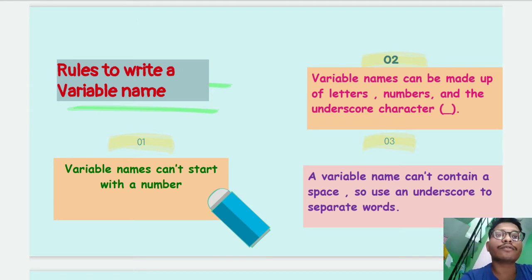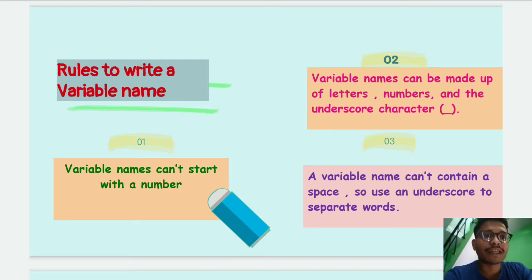Then what was the second rule? A variable name can be made up of letters, numbers, and the underscore character. It must be remembered that a variable name is made of letters, numbers, and underscores. There is no space between the characters of a variable name.